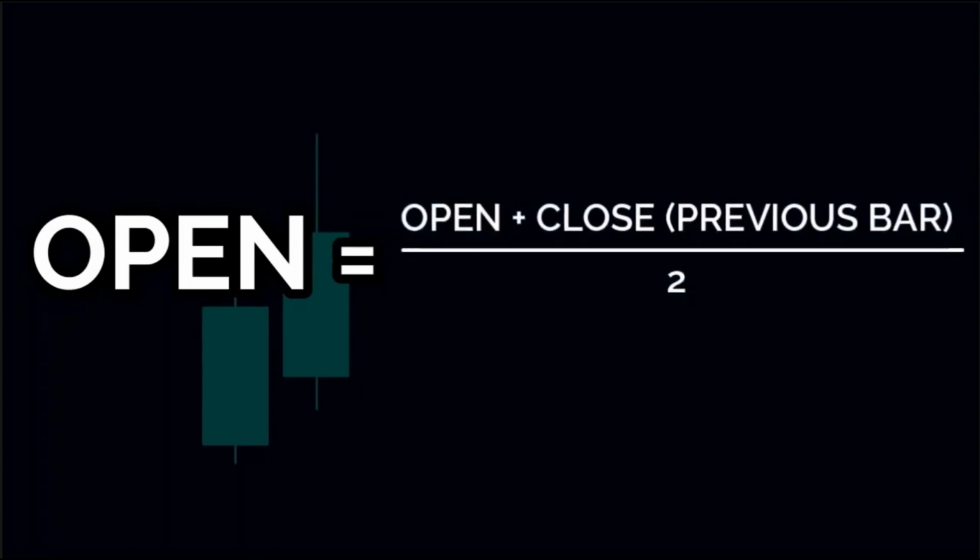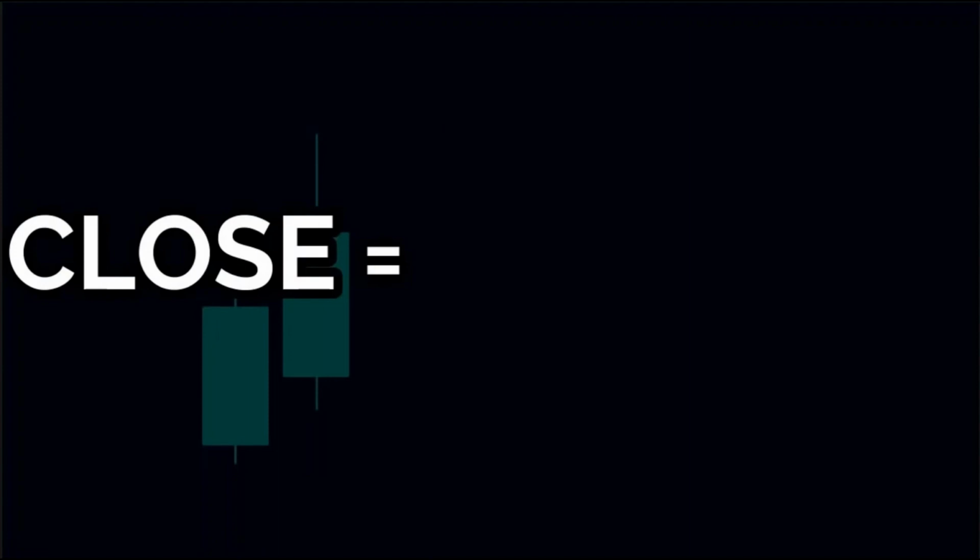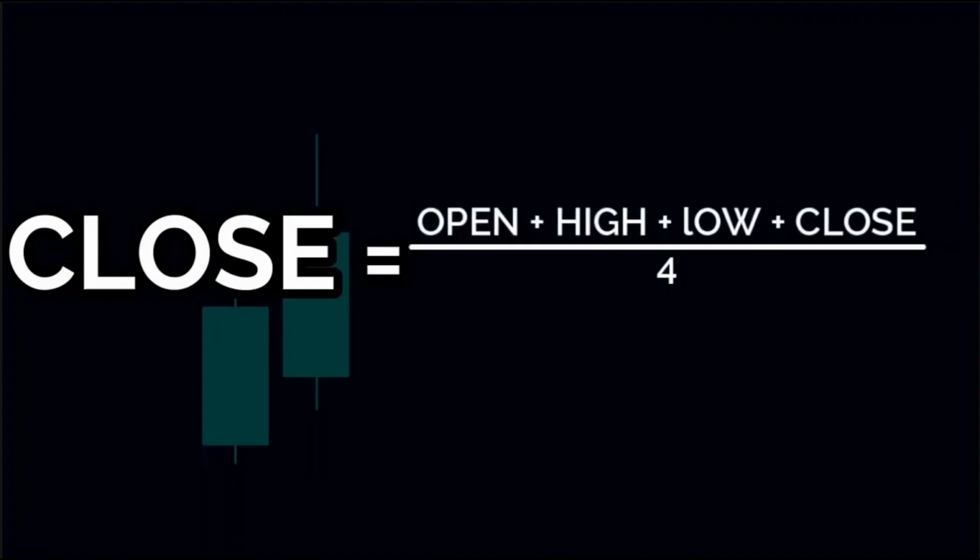Now, the open of each Heikin Ashi candle is calculated by adding the open and close of the previous candle and dividing it by 2. In other words, we can say that the open of the current Heikin Ashi candle is the midpoint of the previous Heikin Ashi candle. The close of the Heikin Ashi candle is calculated by adding the open, high, low, and close of the current candle and dividing by 4. In other words, it is the average price of the current candle.